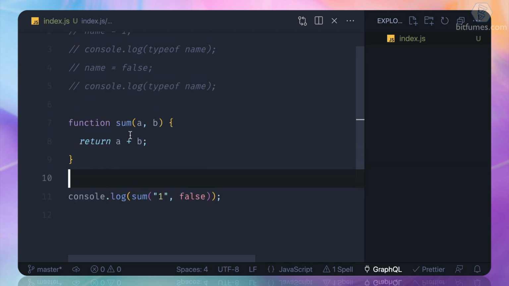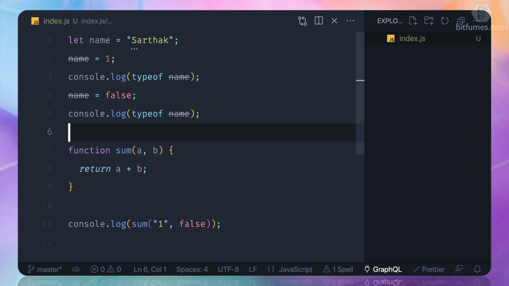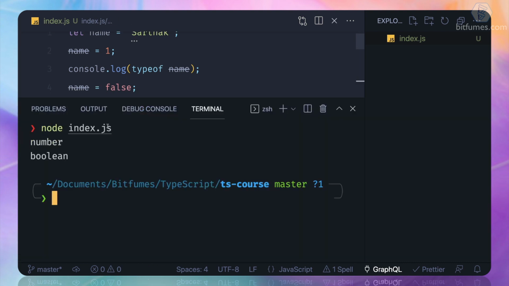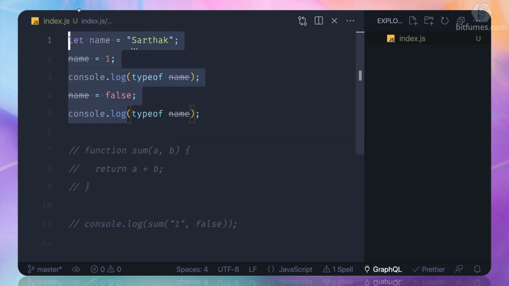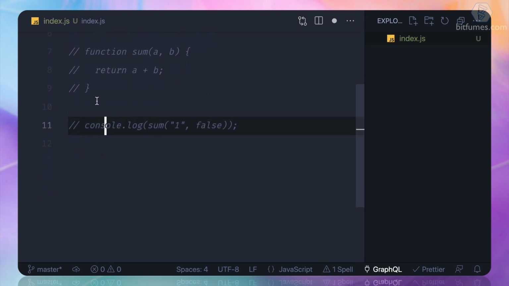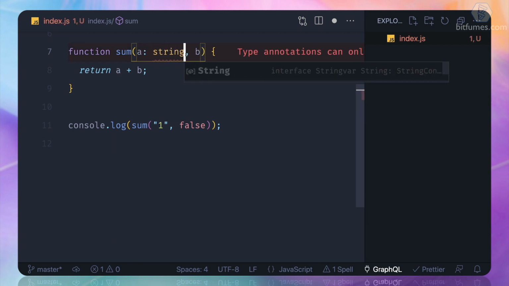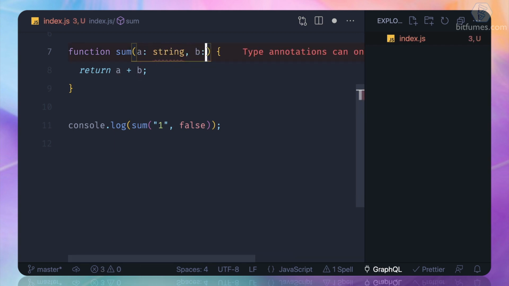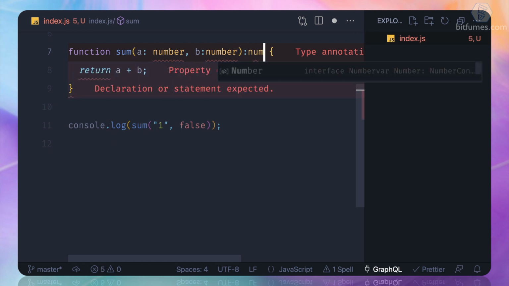But then you will say, Sarthak, we already have some types in JavaScript. We don't need TypeScript. So I'm just going to comment this thing and see, we have number, boolean, and we know string also. So what we can actually do is go here in this function and say, hey, this a is having a type of string. This b is having a type of number. It should be number. So one more time, number, and it all returns number.